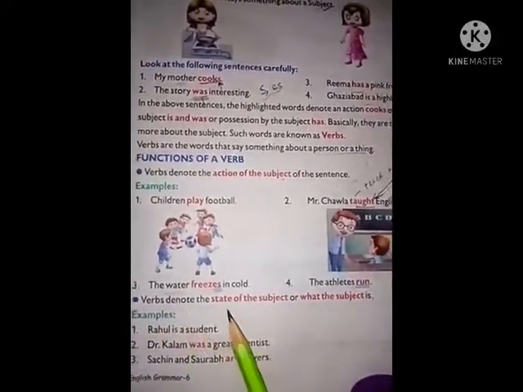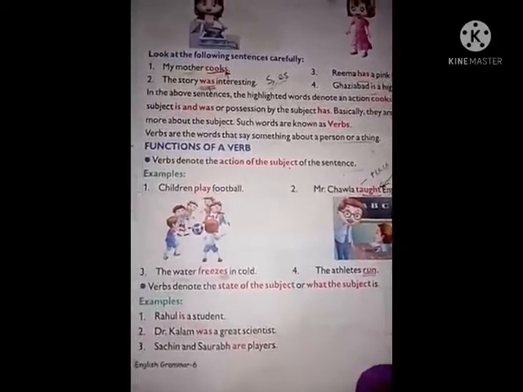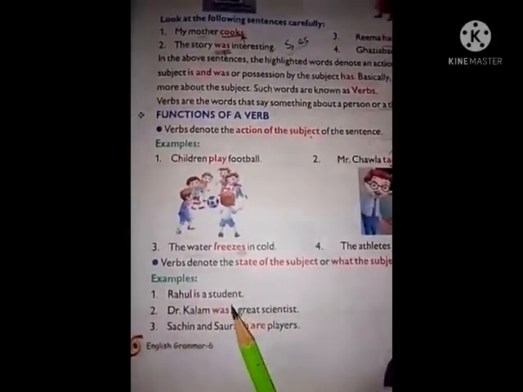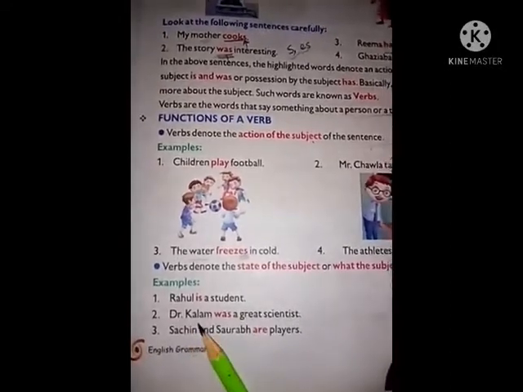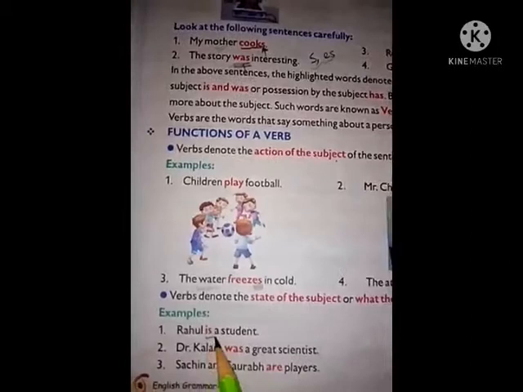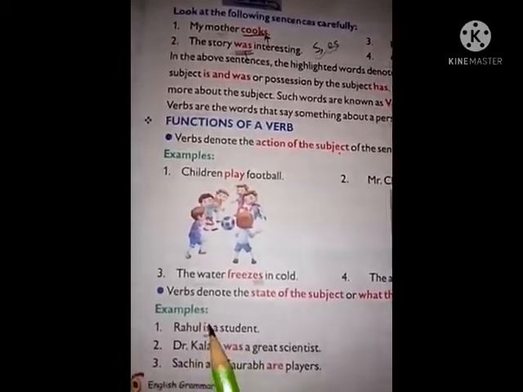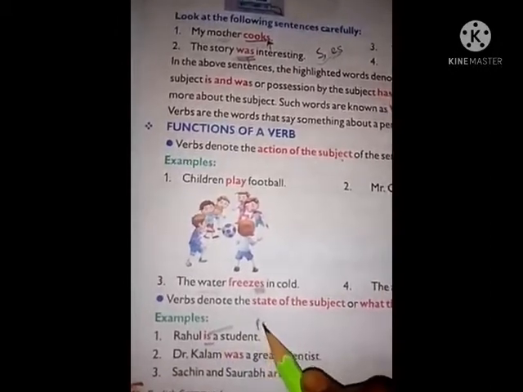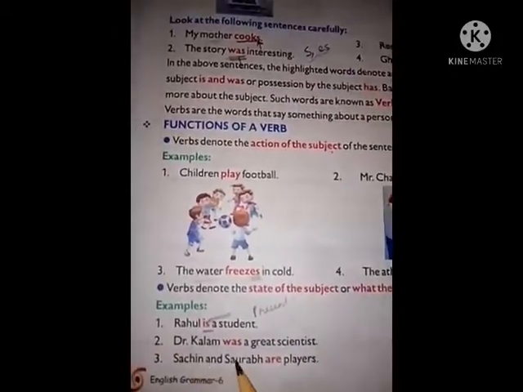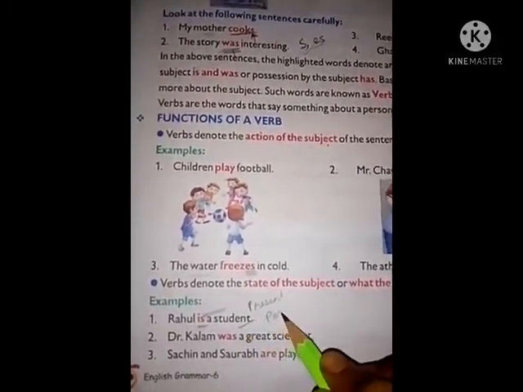Verbs denote the state of the subject or what the subject is. See the examples. Rahul is a student. Dr. Kalam was a great scientist. This is for present tense. Is is used in present tense. Dr. Kalam was a great scientist. Was is used for past tense.